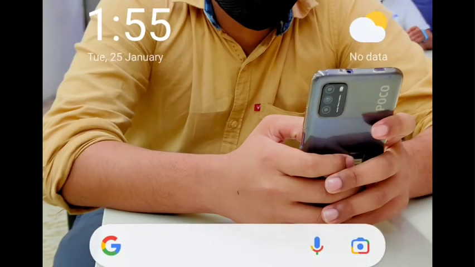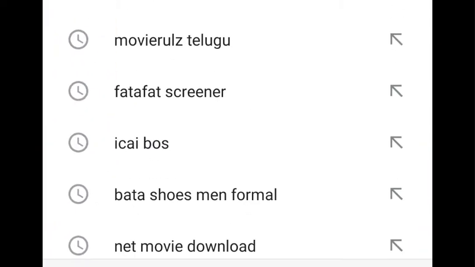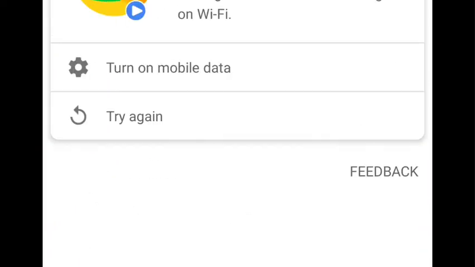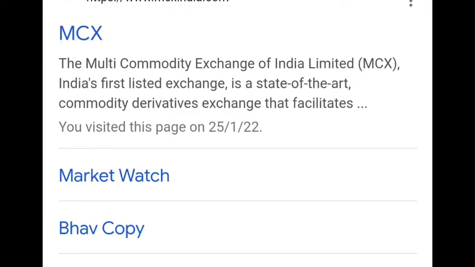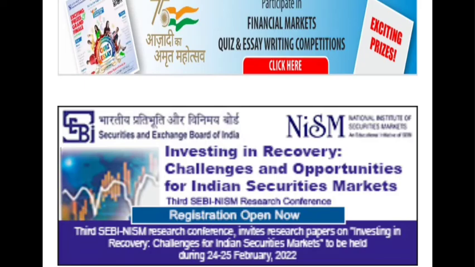Commodity derivatives, let us see. Once I will show you the website. MCX. MCX is also known as Multi Commodity Exchange. It is like NSE or BSE, an intermediary for the exchange of commodities. First of all, let us see what are traded here.